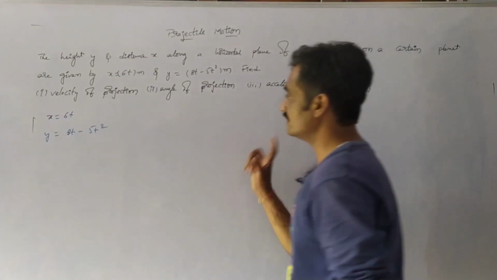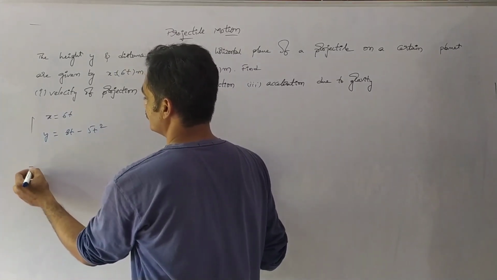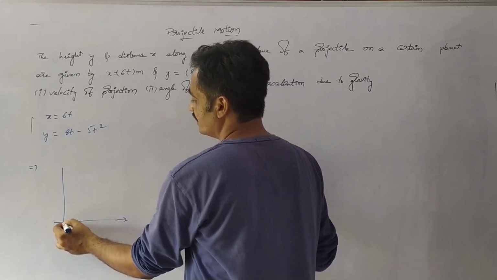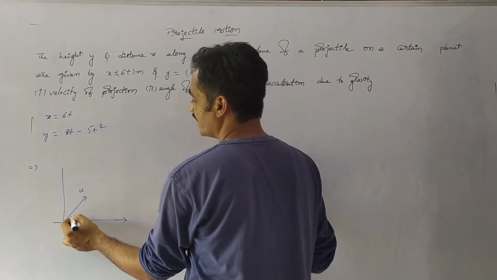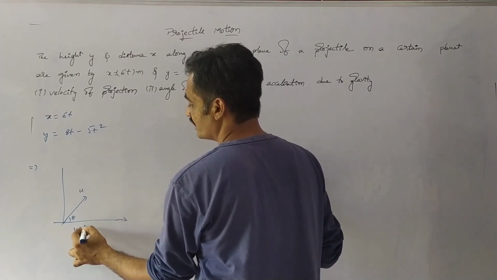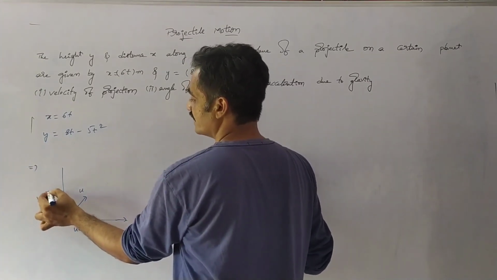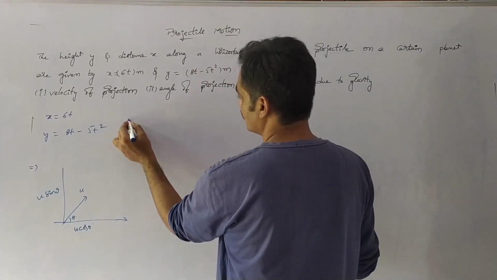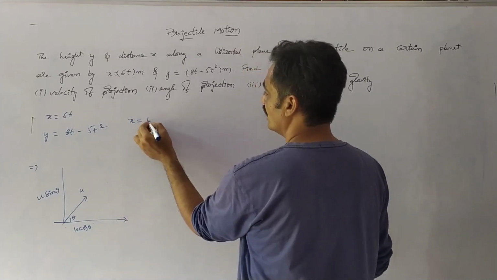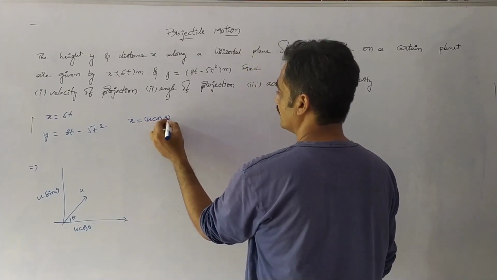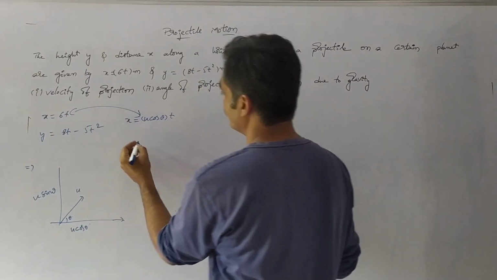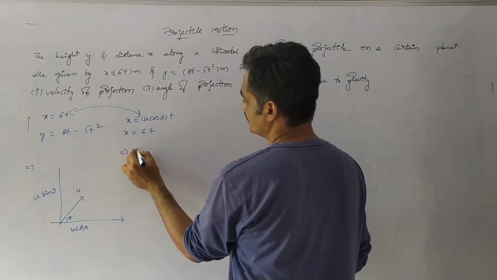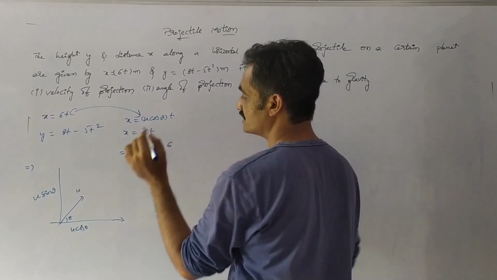In order to find this, we just consider the projection. Here observe that as the body is being projected with a velocity u at an angle of theta, the velocity resolves into components u cos theta and u sin theta. Based on that, the displacement along the horizontal axis is given as x equals u cos theta into t. If we compare this equation with the given one, x and x are same and t are same, so u cos theta equals 6.